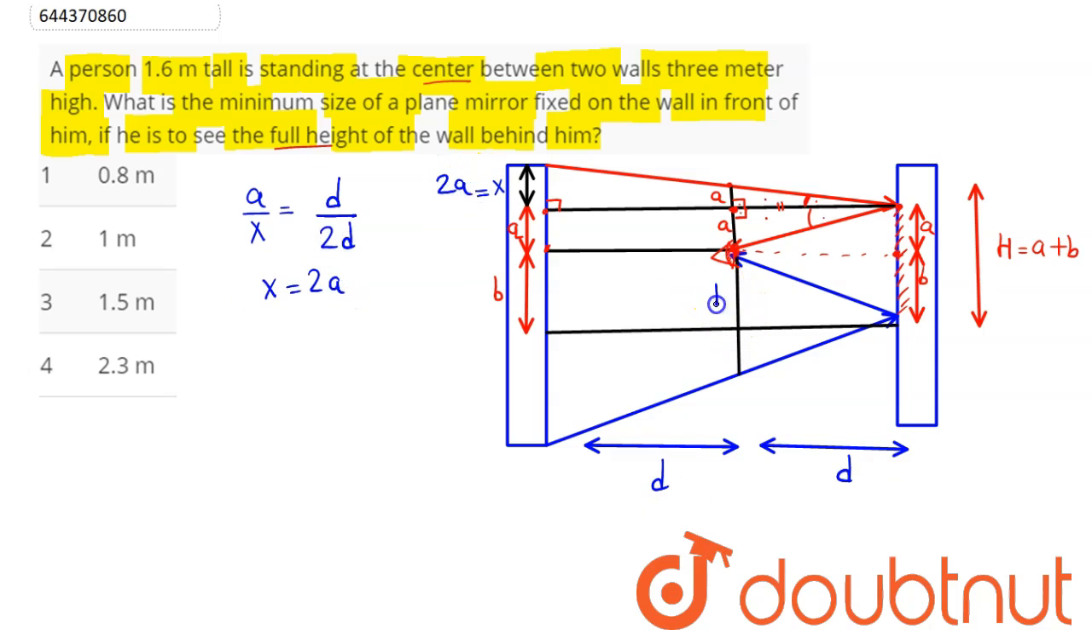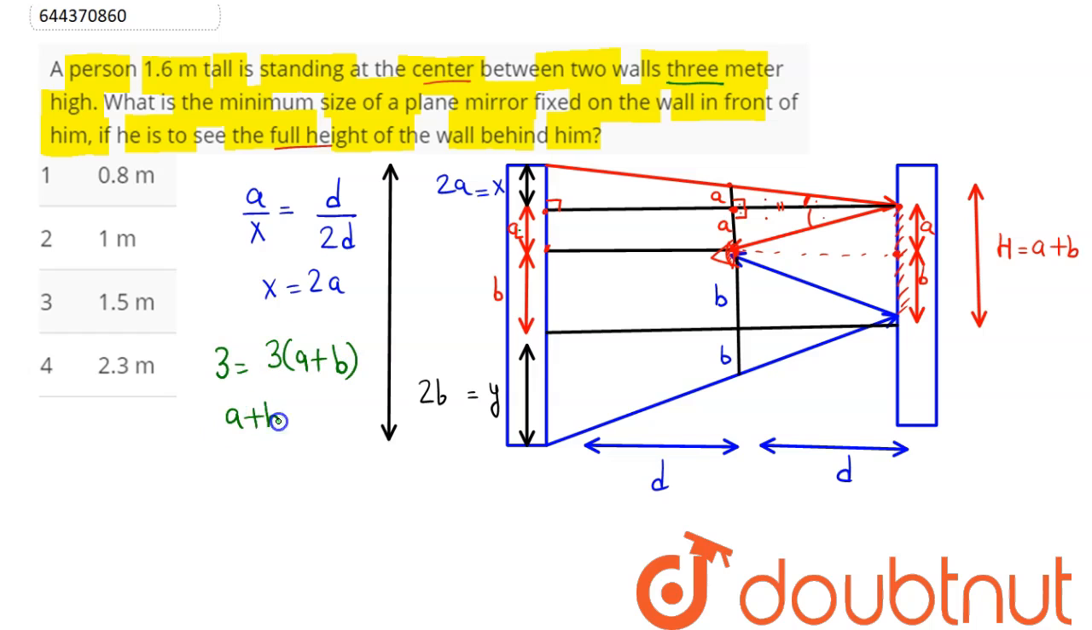In a similar way, this is B, this is also B. Hence this length also comes out to be 2B. So we have this length Y equal to 2B. Hence the total distance, this total wall is of 3 meter. So 3 meter is equal to 2A plus A plus B plus 2B, which is equal to 3A plus 3B, as 3 times A plus B.